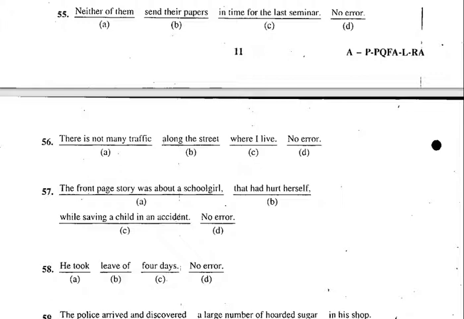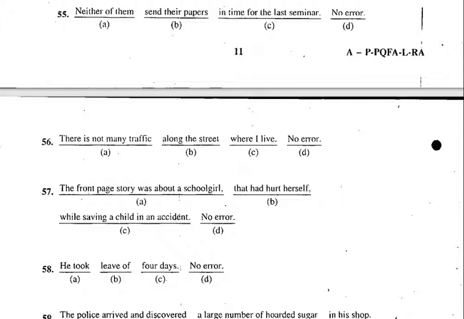But what is wrong here? Neither of them send his paper. So it has to be neither of them sent, because for the last seminar. So neither of them sent his paper in time for the last seminar.